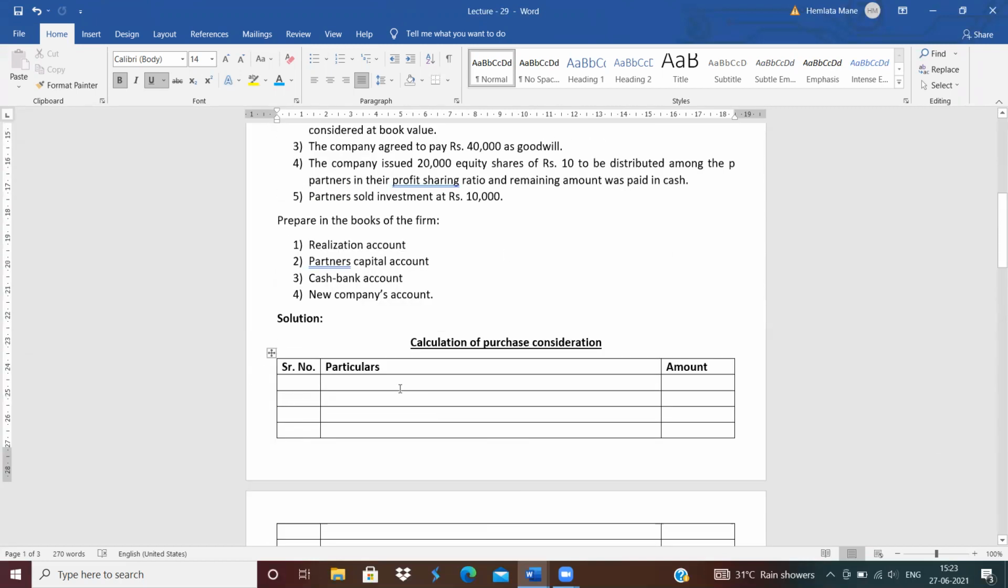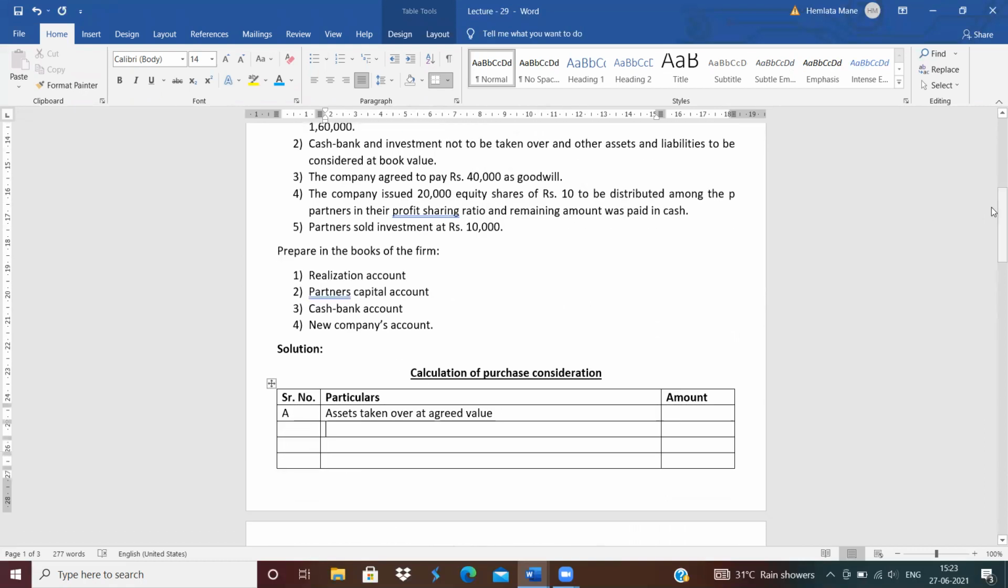Let's start the solution. First, we will solve the purchase consideration. First, A. A is what? Assets taken over at agreed value. Which assets are taken over by the company? See, machinery is taken over, so write down machinery. How much is the price of machinery?